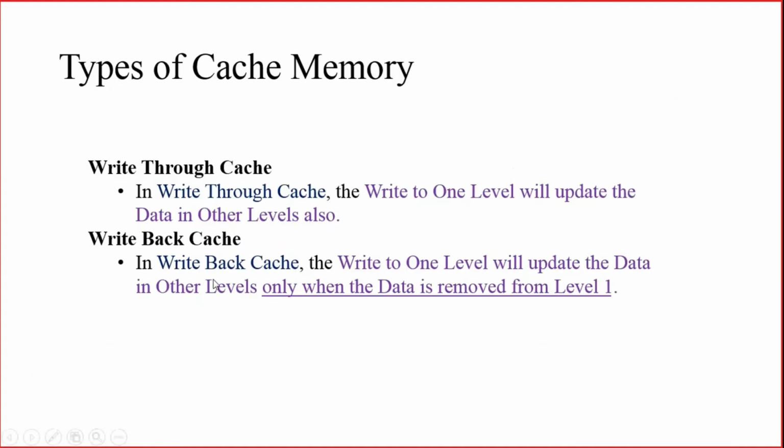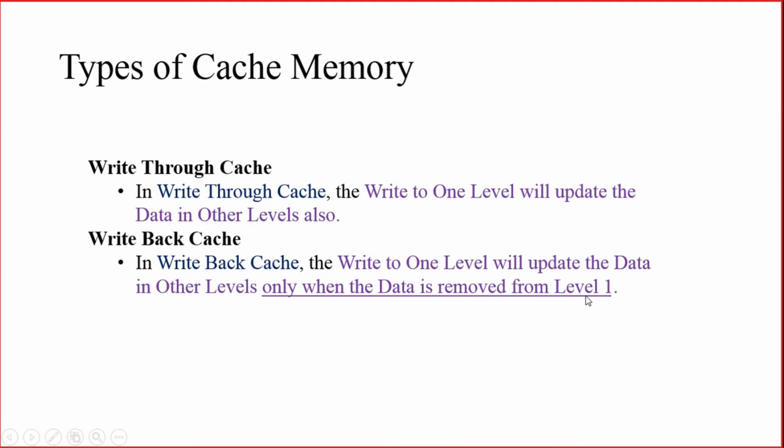Then in the case of write back cache, what is happening? A write to one level will update the data in other levels only when the data is evicted or removed from level 1. In the previous case, whenever you write a data in one level, it will update the data in other levels automatically. But in write back cache, even though you have written the data in one level, that data will be reflected in other levels only if the same data is removed from level 1.